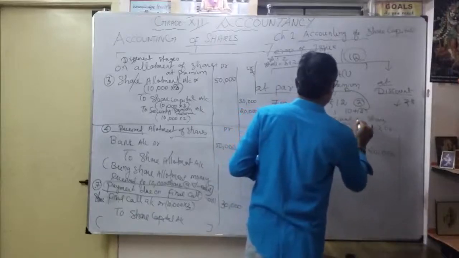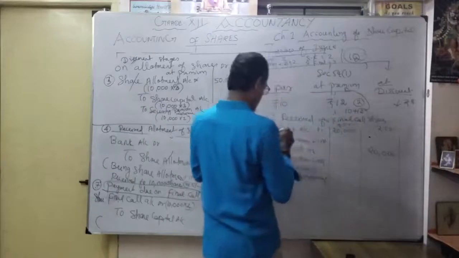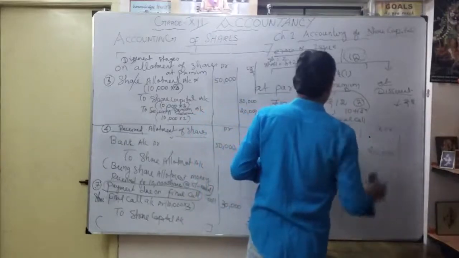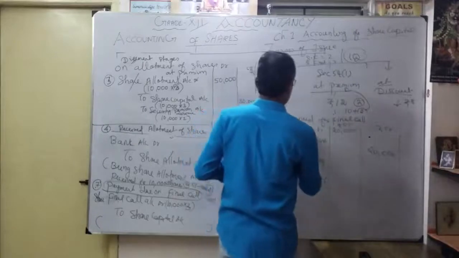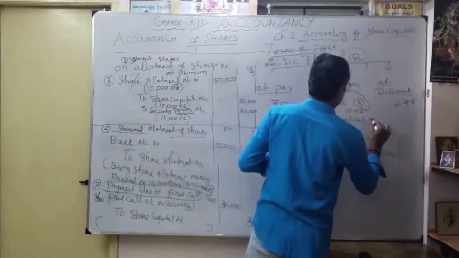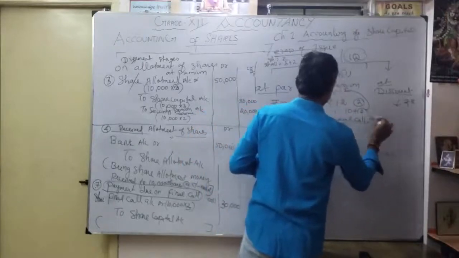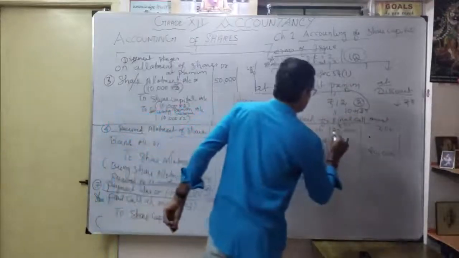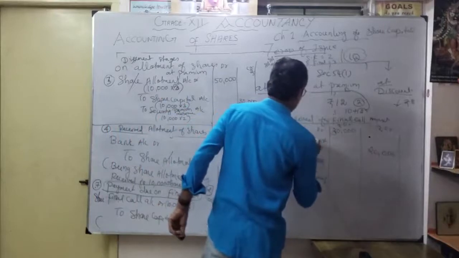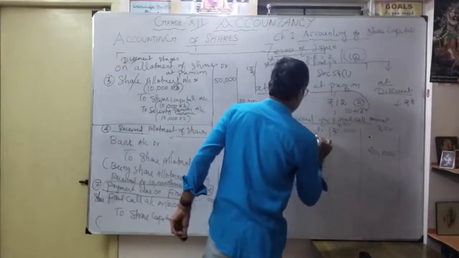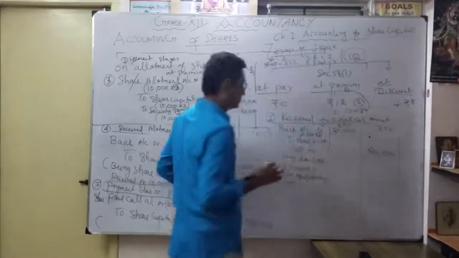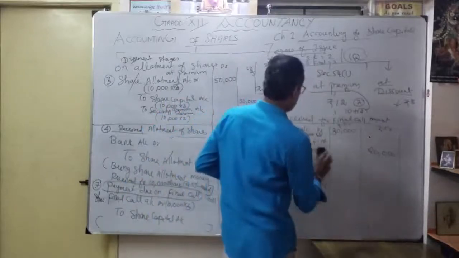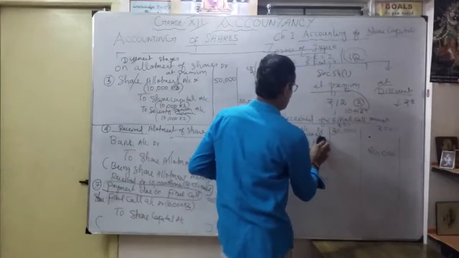Okay, so final call. Received for final call. Money, or shares, whatever. Received for final call. Amount: so here I will change it. Bank account debit. How much? 30,000. Okay, so 30,000. Now 10,000 shares at 3 rupees. Okay, 3 rupees is my final call. To share final call. You understood?